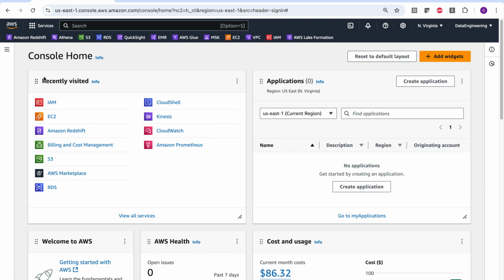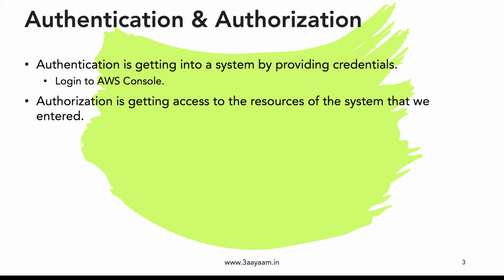Now, authorization is when I log into the console, am I allowed to use these services? Am I allowed to create an EC2 instance, create VPCs, delete VPCs, create a Redshift cluster, and so on and so forth? That's what authorization is. It is getting access to the resources of the system that we entered after authenticating. It does not mean that just because you have entered the system, it will allow you to access all the resources that the system has. Someone would have to give you some permissions and access to, let's say, work on certain resources. So that's what authorization is.